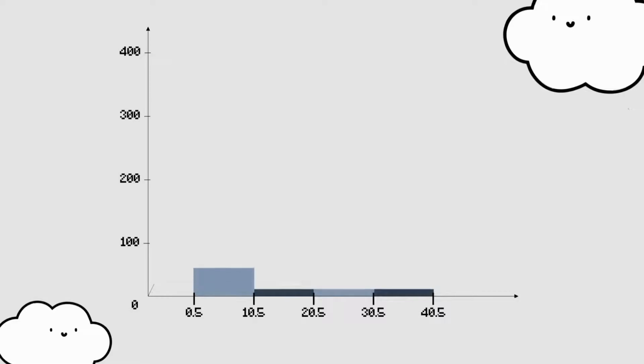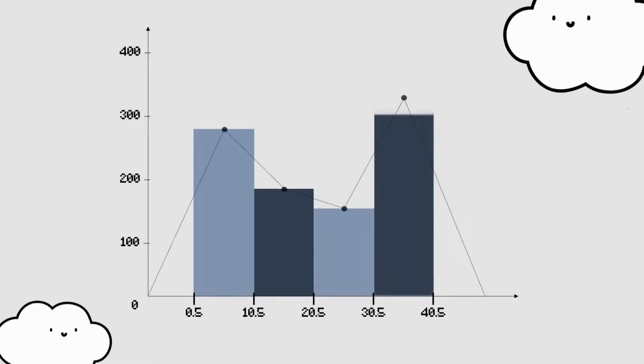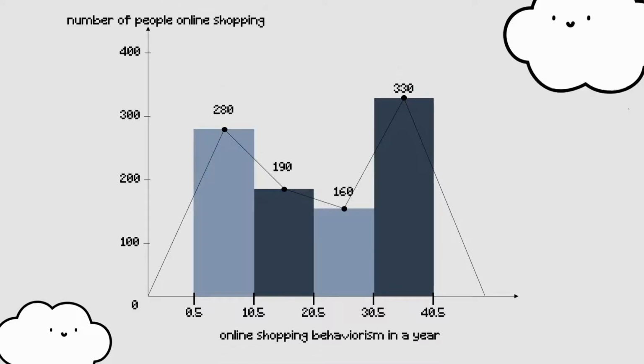Next, we go through the graph. The graph is about number of people against online shopping behaviorism in a year. As you can see, people who online shop 1 until 10 times a year is about 218. Next, people who shop 11 until 20 times is about 190. Thirdly, the people who online shop in range 21 to 30 is about 160. Lastly, the people who online shop between 31 to 40 times a year is 330.